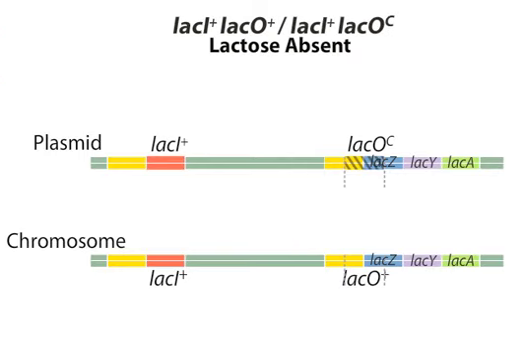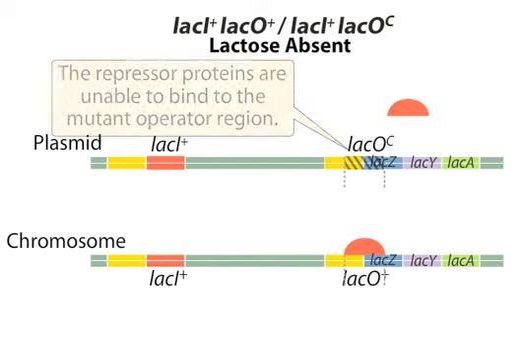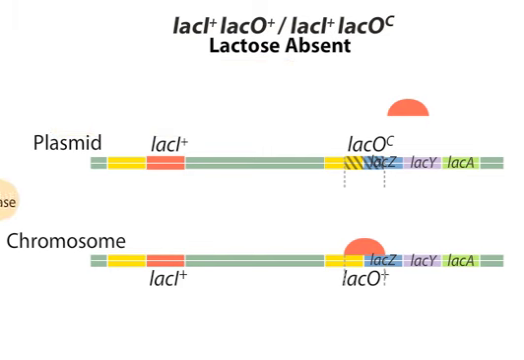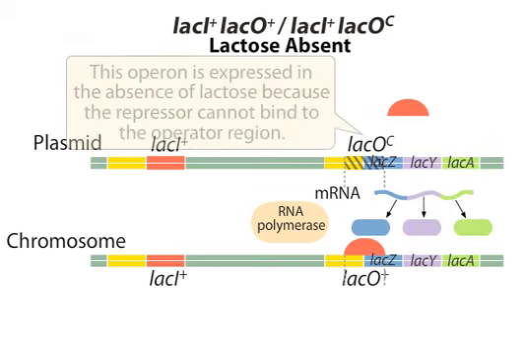In the next example, the plasmid version of the lacI gene is normal, but the operator region is mutated. In the absence of lactose, repressor proteins from either lacI gene fail to bind to the mutated operator, but succeed in binding to the normal operator. Repressor bound to the lower operon blocks RNA polymerase from binding. However, no repressor is bound to the mutant operator to impede the polymerase. Thus, RNA polymerase transcribes the structural genes of the upper operon, and the mRNAs are then translated into the lactose metabolizing enzymes, even in the absence of lactose.